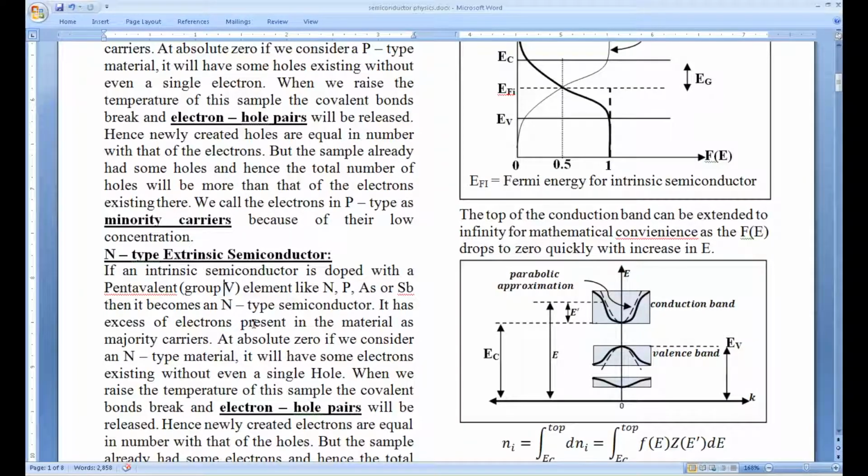So in n-type you have majority electrons in the conduction band. In p-type you have majority holes in the valence band. If you consider the p-type semiconductor at absolute zero, we are going to have a non-zero number of holes.